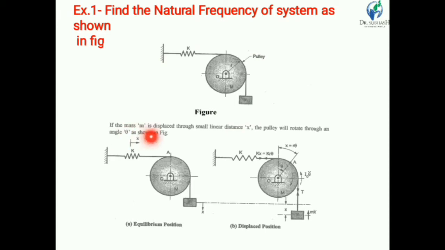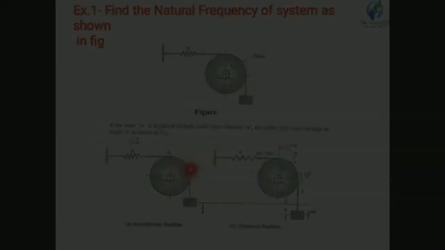So if mass m is displaced in this direction through a small linear distance x, then the pulley will rotate through an angle theta, as shown in the figure. Here we can say that this is the equilibrium position. The spring has stiffness k, the pulley has mass capital M, and small m is a mass attached to the end of the string.